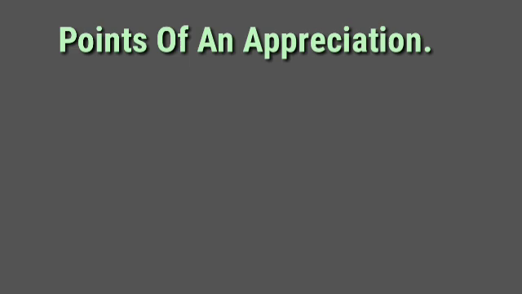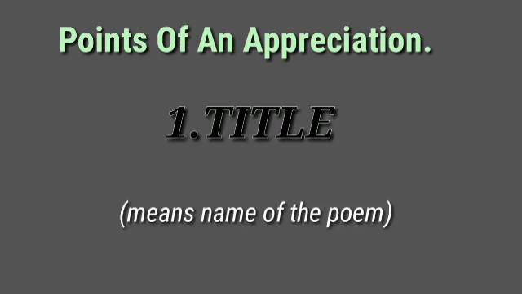So let us begin with the discussion of the points. The first point is the title of the poem. It means the name of the poem. You are supposed to write the name of the poem which is already given to you. It is very easy. After writing the name of the poem, students, you will score 1 mark. Make sure, while writing those points appropriately, you can easily get 10 marks.